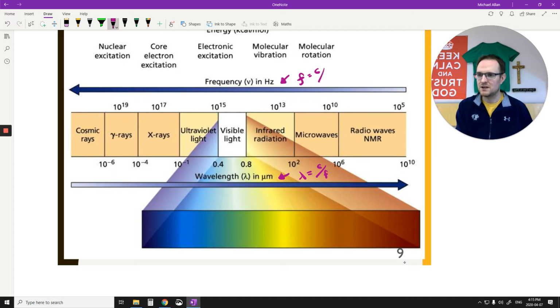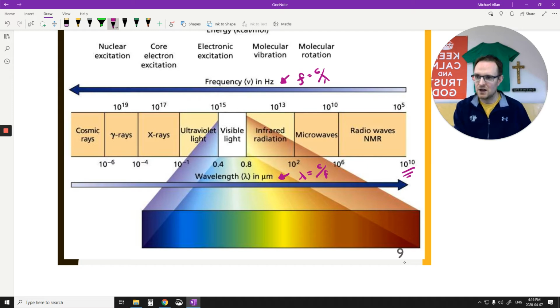So based on this formula, you can also see why, on this side over here, my wavelength is huge. These are gigantic wavelengths. They're measured in micrometers, but micrometers times 10 to the 10 is still pretty gigantic. You'll see in the picture down there, that's like the size of Mount Everest.